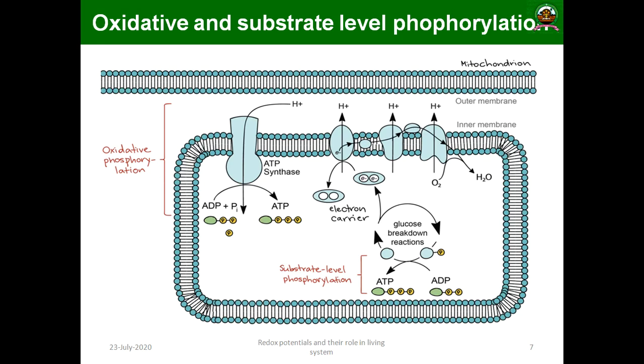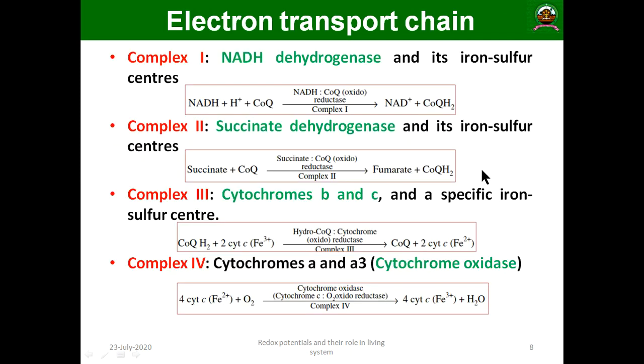The electrons are acquired by the electron carrier and transported through a series of membrane bound carriers. Finally it reaches the site of respiration, the ATPase enzyme, and then you will have the ATP.